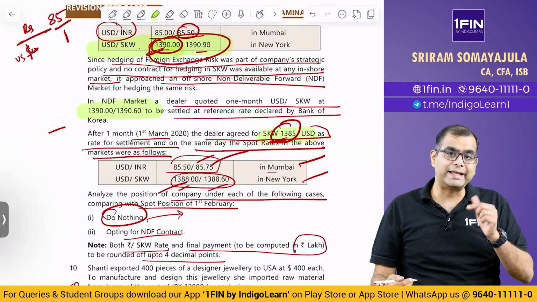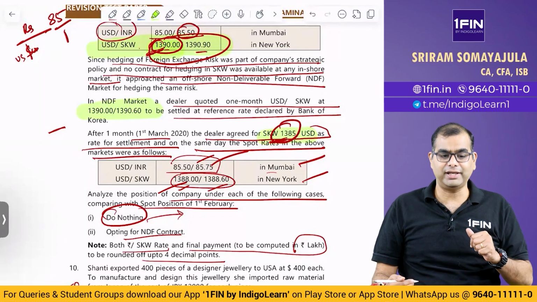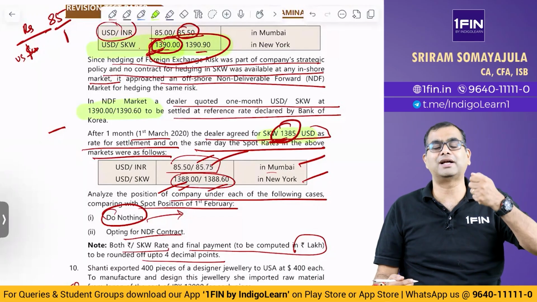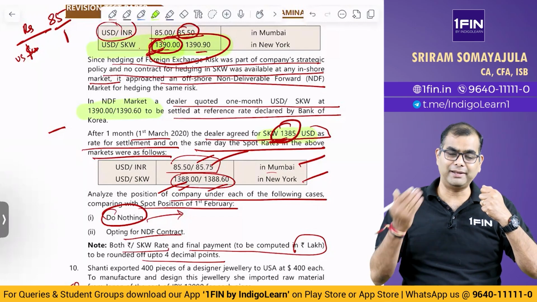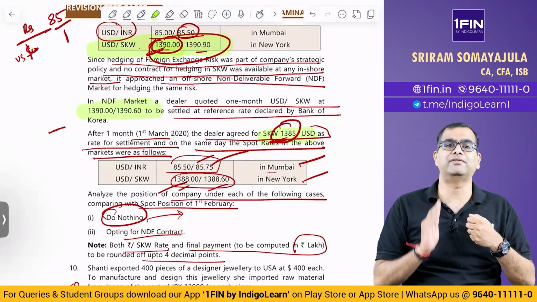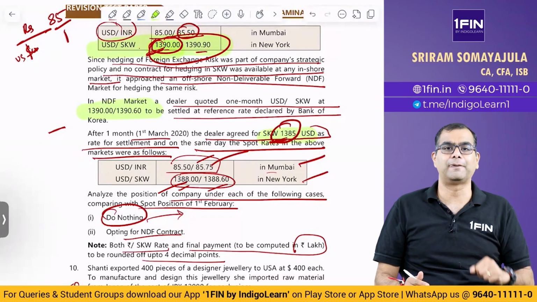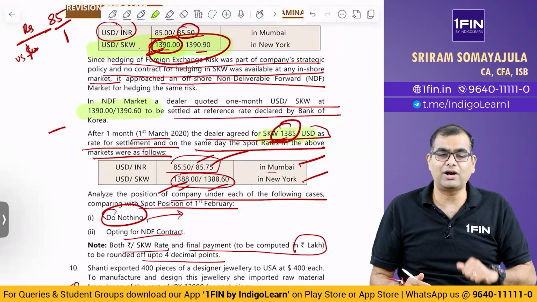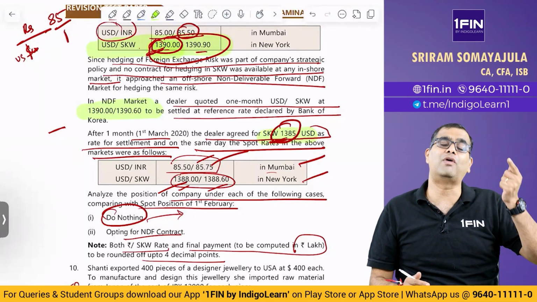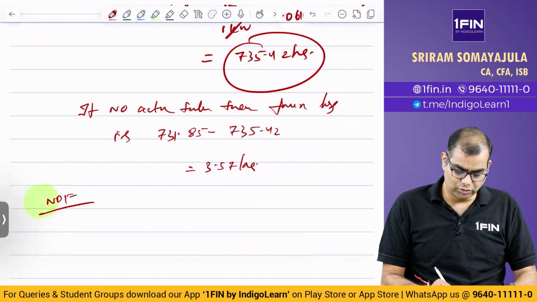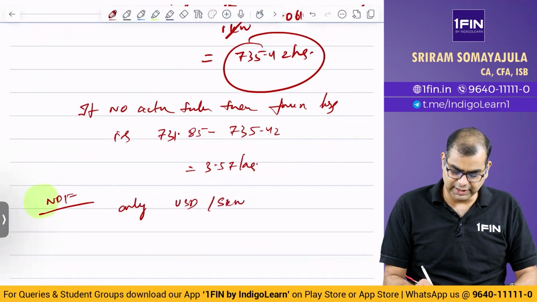So, you have made a gain. Why? Initially, when I sold $1, I got 1390. When I have to buy back the dollar, I have to give only 1385. So I have got 5 Korean won per dollar. I have made a gain. Correct. But what is the contract you have entered into? You have entered into it for 1190 million Korean won. So let us see. In NDF only the USD KRW leg is hedged.